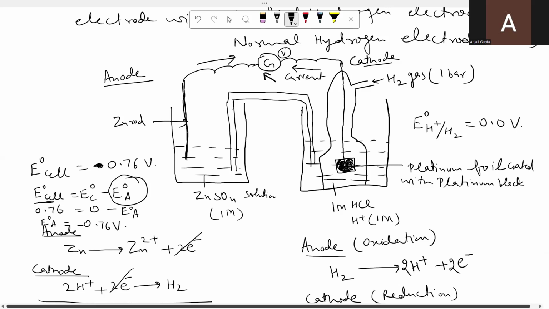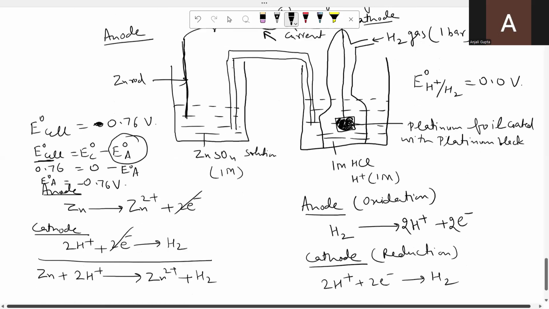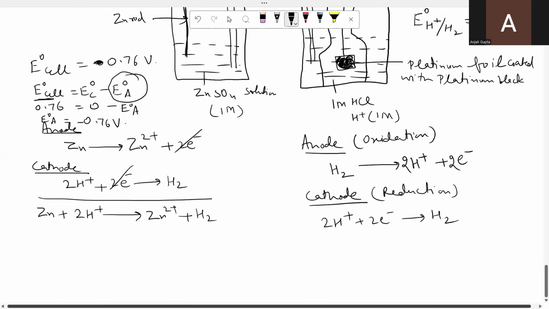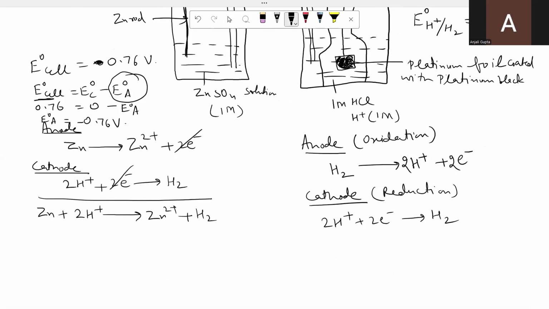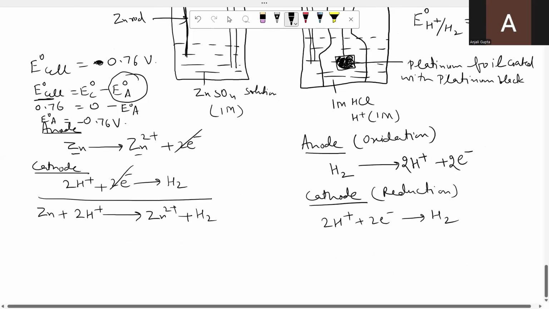Now the left out thing is the cell representation of this cell. For cell representation, first of all we write the anode half, then we show the cathode half. In the anode half you can see zinc is converted into zinc ion. It is very easy to write the cell representation.